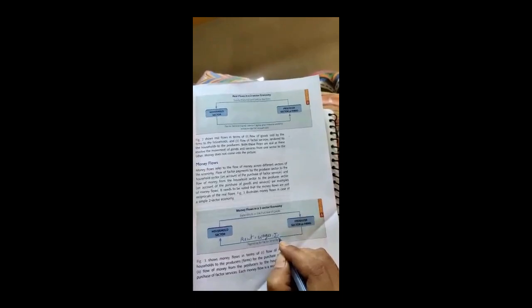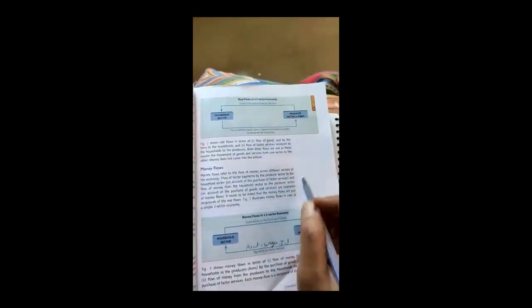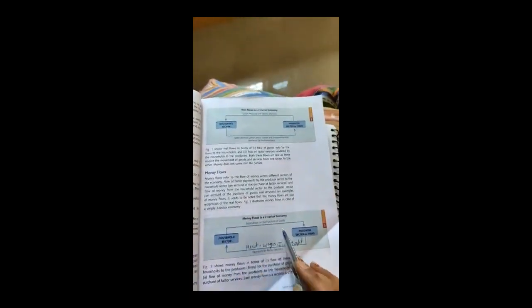When they get capital, they need to pay interest. And when they get entrepreneurship, definitely they have to give them a profit. So when the producer uses all kinds of factors of production, they need to pay for all kinds of factor services to the households. So this is also a kind of money flow.